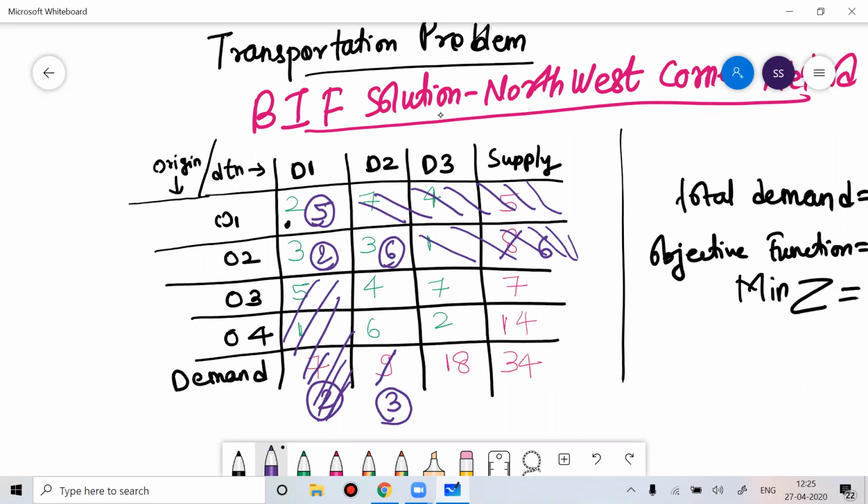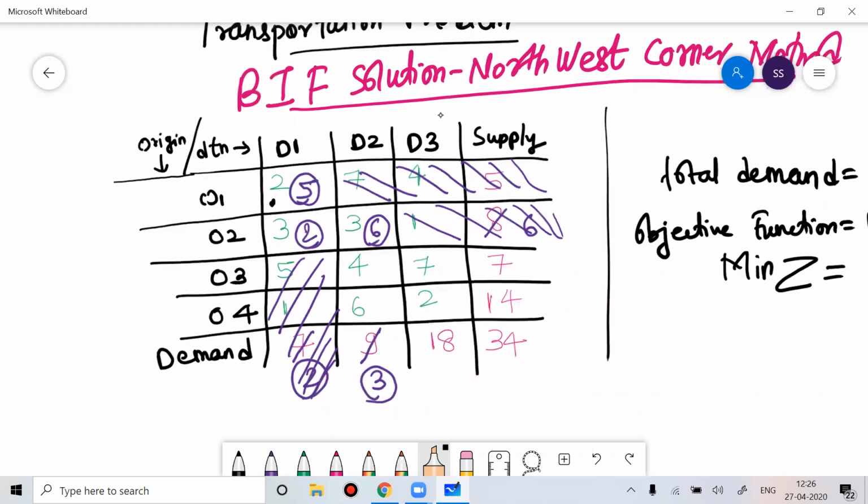Now go to the next cell, which is the next northwest corner cell. Now you can see the demand is 3 and the supply is 7. The demand is only 3, so you will supply only 3. If you supply 3, this is fulfilled. Out of 7 units, 3 units you have supplied. So the supply you can do from this place is only 4 units.